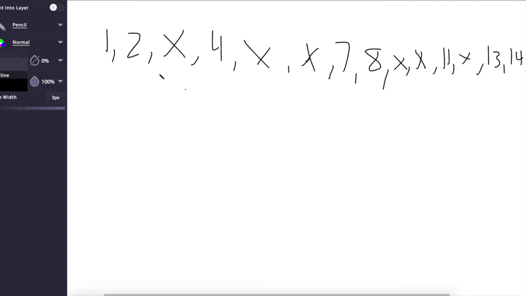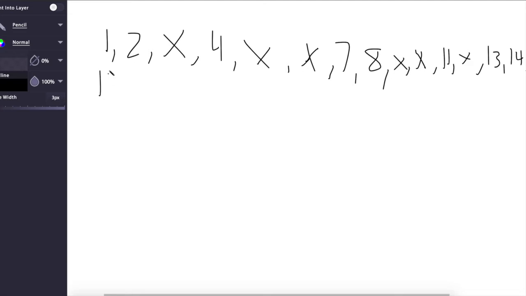So first let's try to analyze our numbers here. I've gone up to the first 15, and we can see that we have 1, 2, and then x, which is where the cow doesn't say a number, 4, x, 7, 8, and we just continue the sequence. However, we can quickly see that if we continue this, we actually have a pattern.